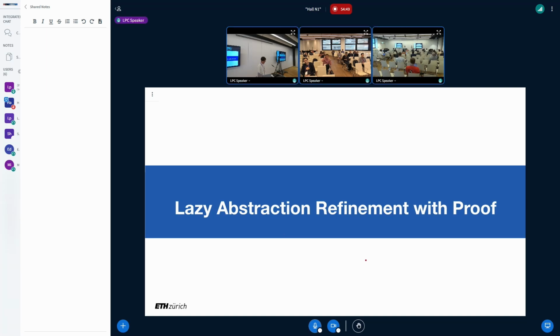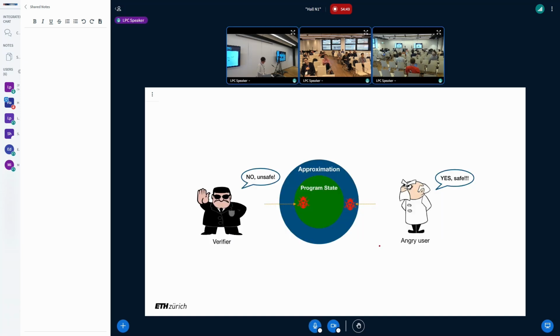So this is our proposal. We use a proof-based approach to improve this. When the verifier rejects the program, it really means one of two possibilities. First, there are some feasible states in our approximation, that is, states that can be reached during execution, and they are unsafe.